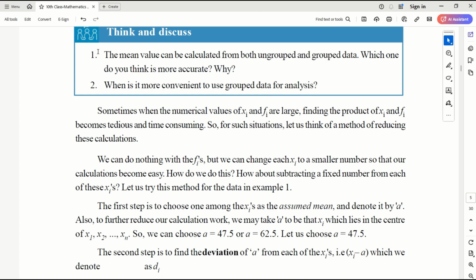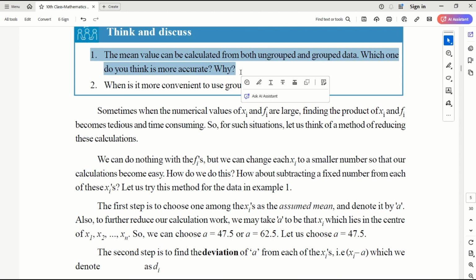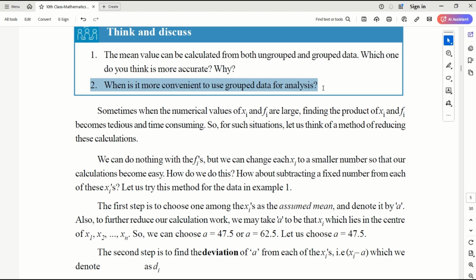The questions here we have obviously answered, but let's read it again. The mean value can be calculated from both ungrouped and grouped data. Which one do you think is more accurate? Obviously, ungrouped data is more accurate. Grouped data will come close to the accurate value. But ungrouped data is a very lengthy process if the frequency is very high. If the total number of people you have data for is very high, it is very difficult to calculate the ungrouped mean. Which is more convenient? That's what we are talking about.